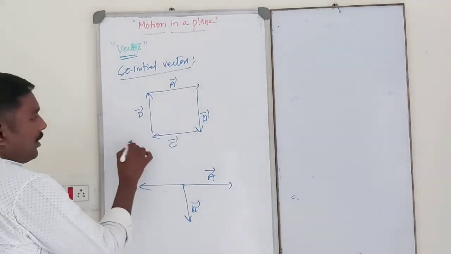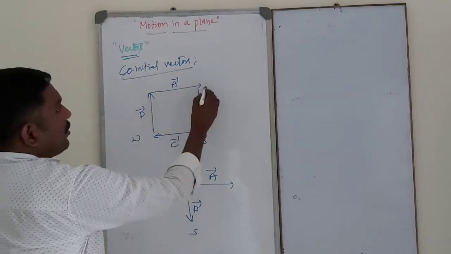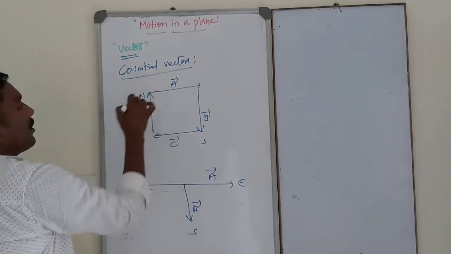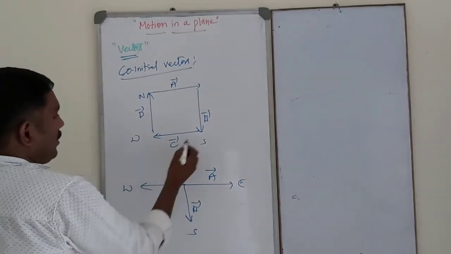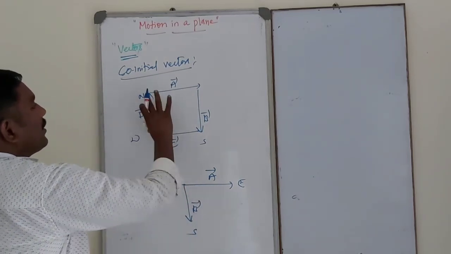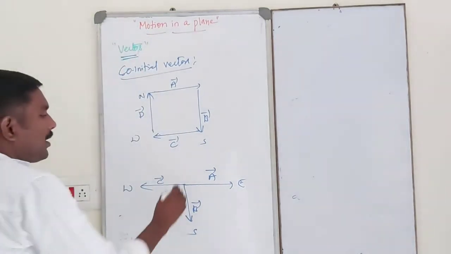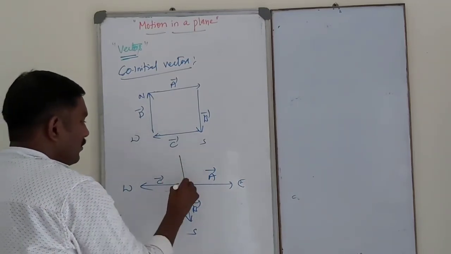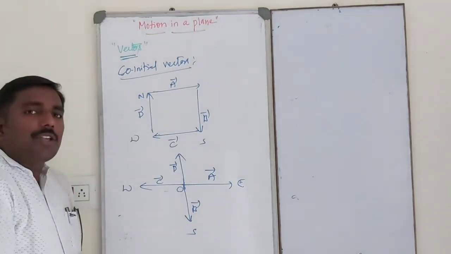Same, that is the west direction, west. This is south, south here also. Suppose this is east. D is going north. So this is west. So this is vector C. And D, I displayed in the upward direction. Its magnitude and direction do not change, like this. This is the vector D. So this is the initial point.